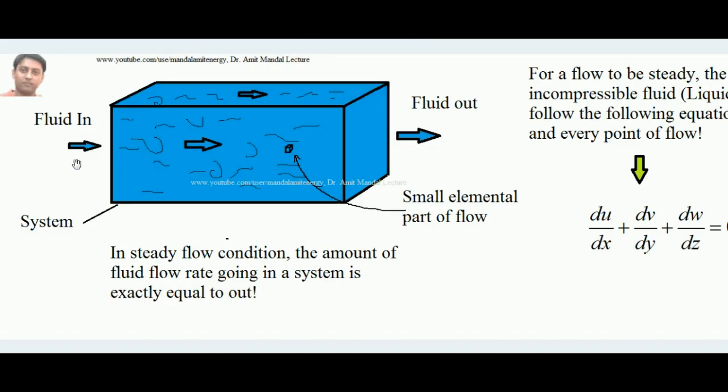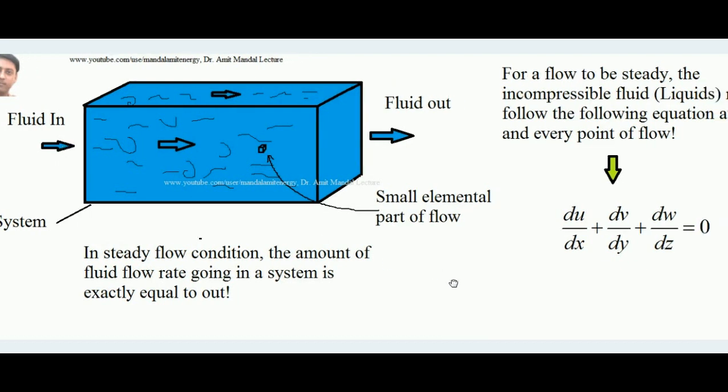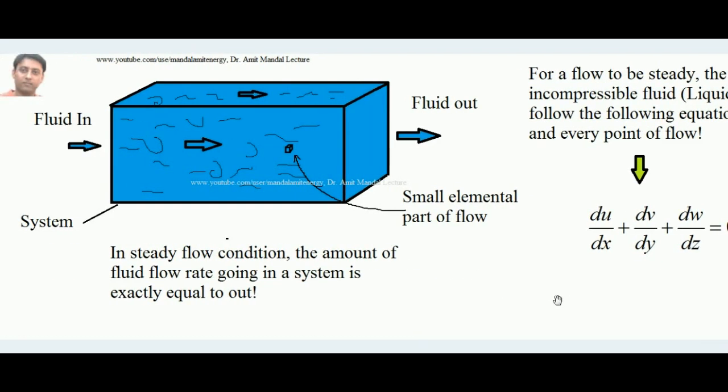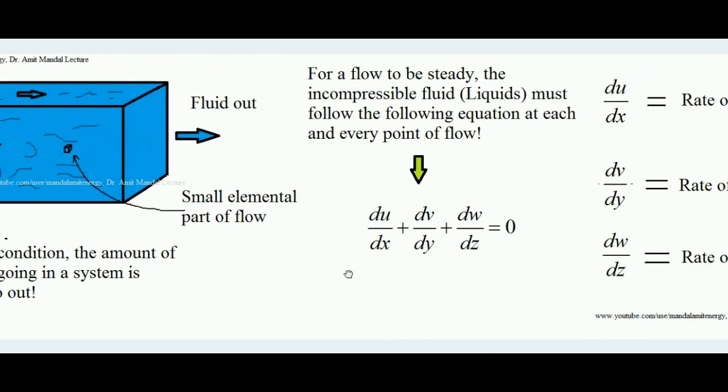Hello students, today we will learn the concept of the continuity equation in the Cartesian coordinate system. I will discuss what the equation du/dx + dv/dy + dw/dz = 0 means when a steady flow of fluid is occurring. I will tell you the physical significance behind this equation. I will not particularly derive it, so that it can be understood in a better way.